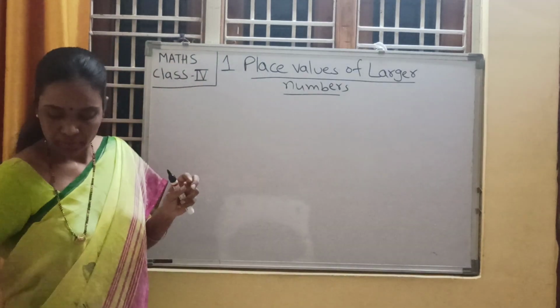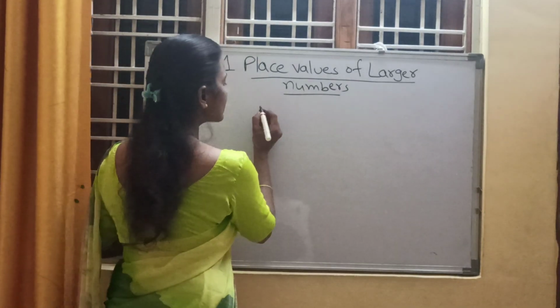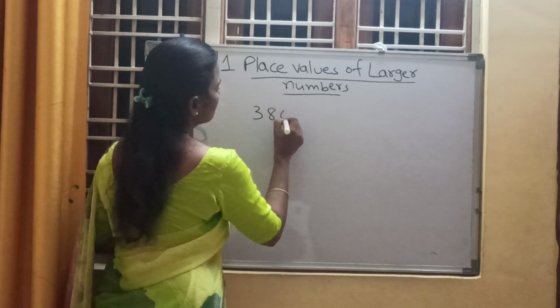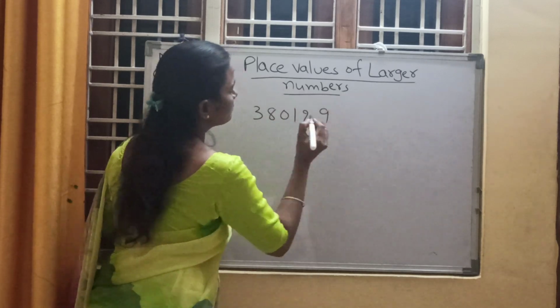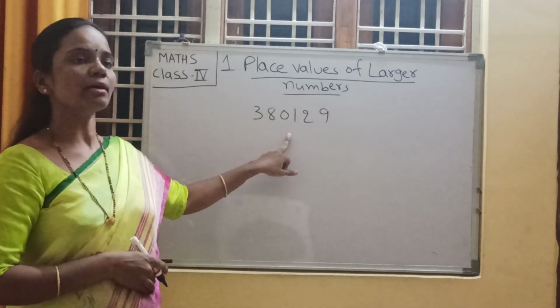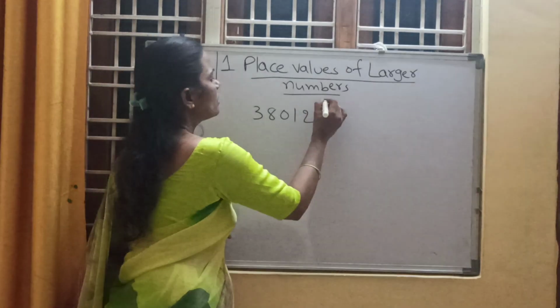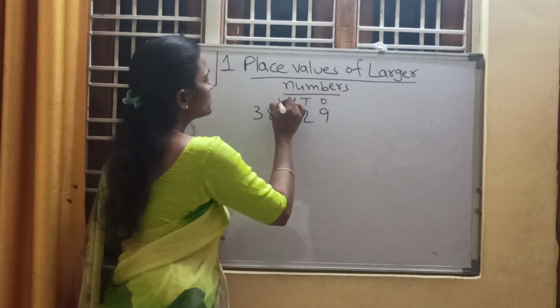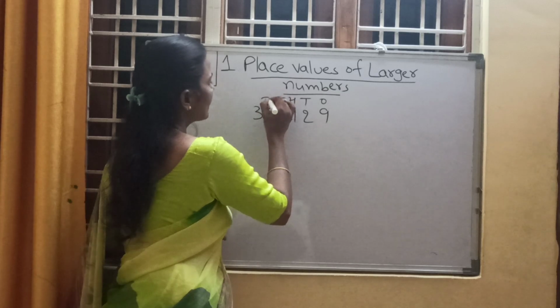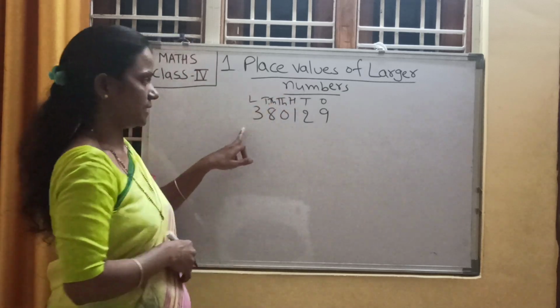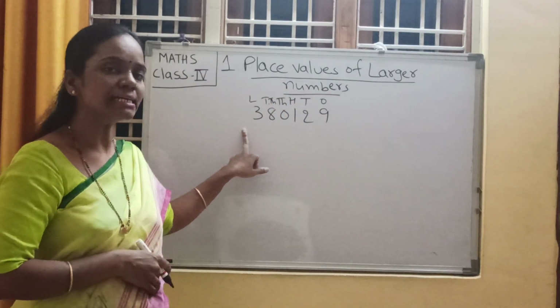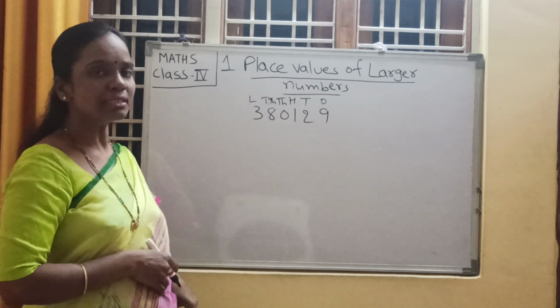Now take a 6-digit number. Yes, it is a 6-digit number. First write down the places. 1's place, 10's place, 100's place, 1000's place, 10,000's place and lakhs place. What is the new place here? Lakhs place. Now put the commas.